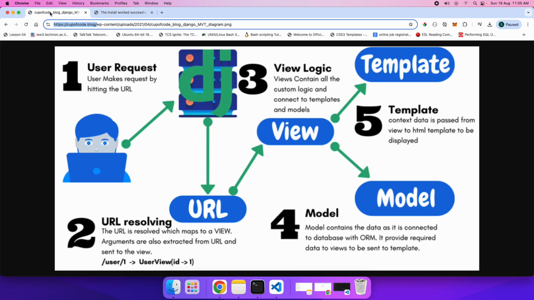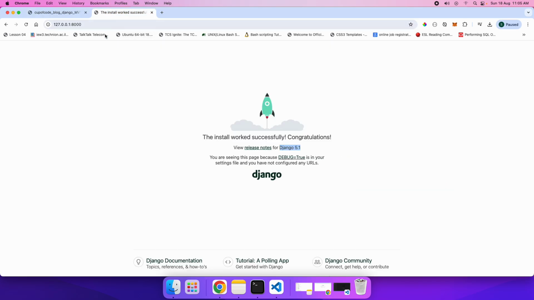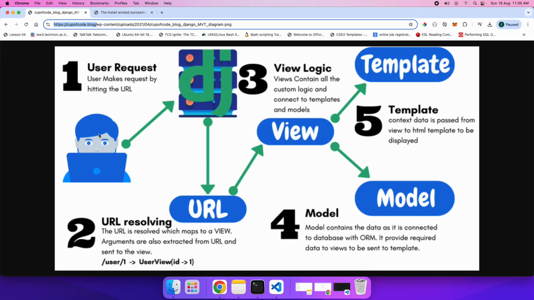Now let's come over here and try to understand this particular architecture and why it is called MVT. When you are putting your URL in the browser, that is the first part. So the user would type a URL in the browser, and that URL will go to Django. So Django, at first, will go directly to the framework when you're hitting enter.